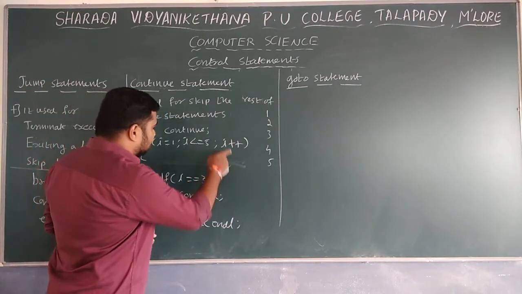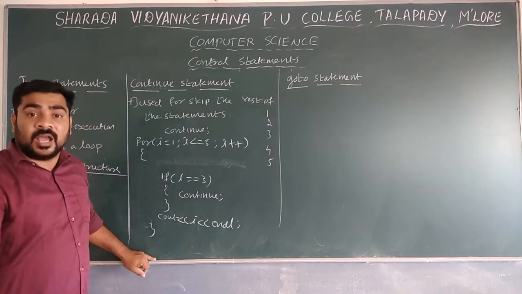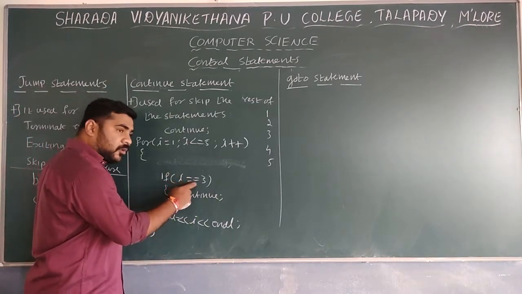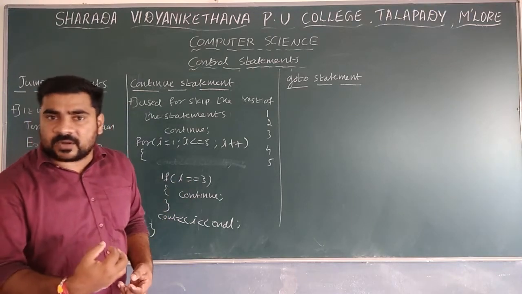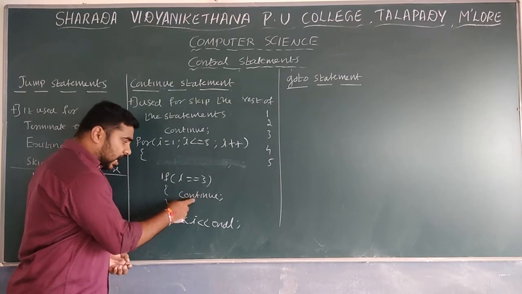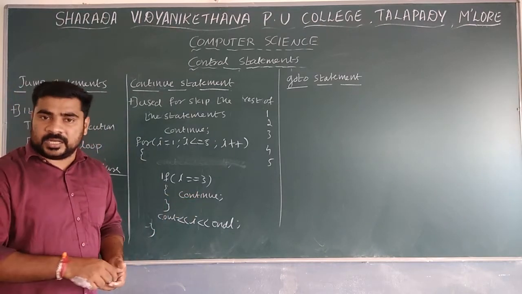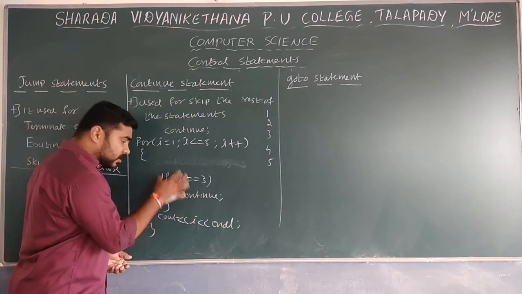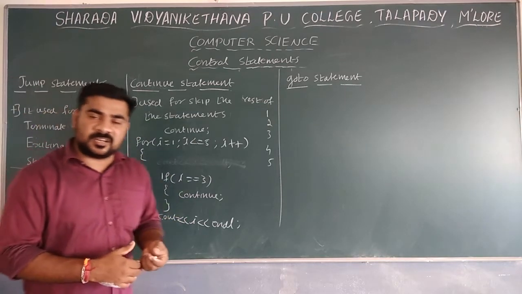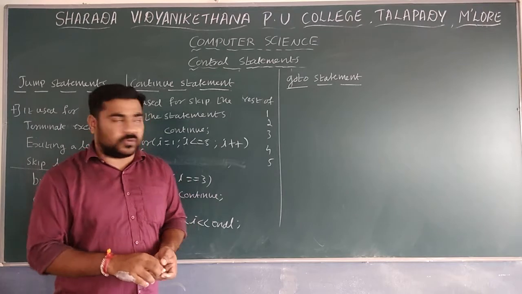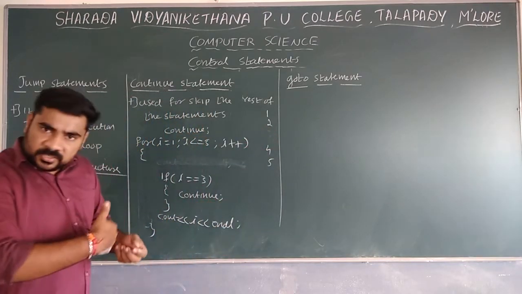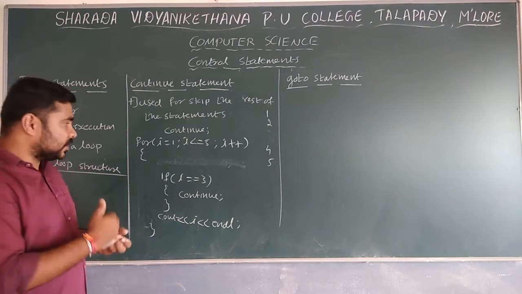Whenever I plus plus is done, the next I value will be 3. Then we check whether I is equal to 3. Whenever I is equal to 3, the condition is true. So here continue is given. Whenever continue is given, the rest of the statements will be skipped once. So it is not going to print 3. The rest of the statements are going to be skipped once.